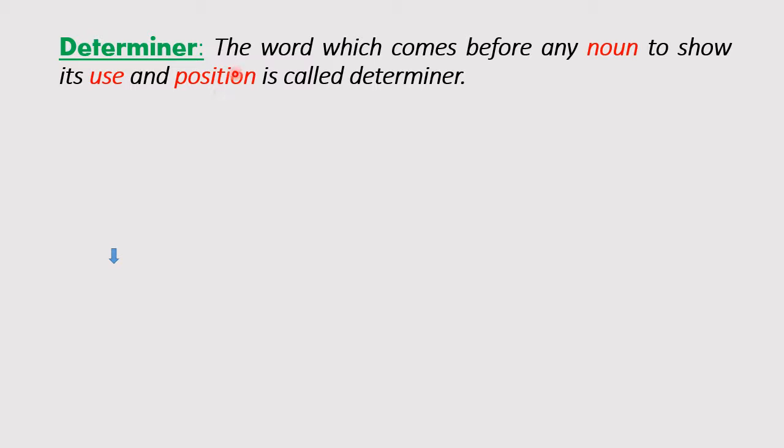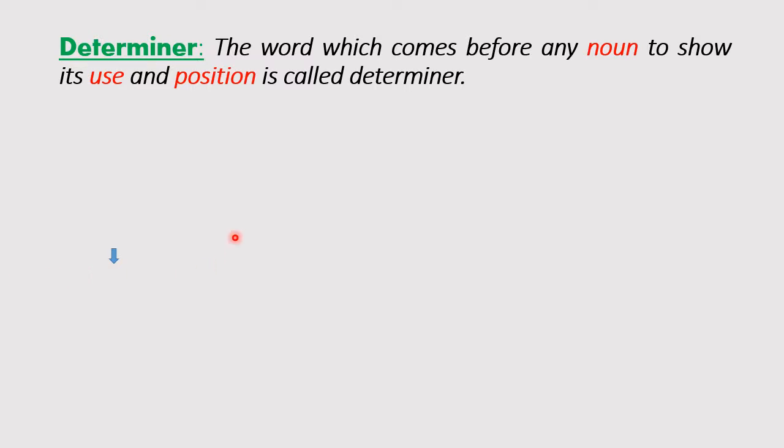In this definition, you must have noticed some letters I showed in red color. These are noun, use, position. So determiners are those that indicate the use and location of the noun in a sentence.